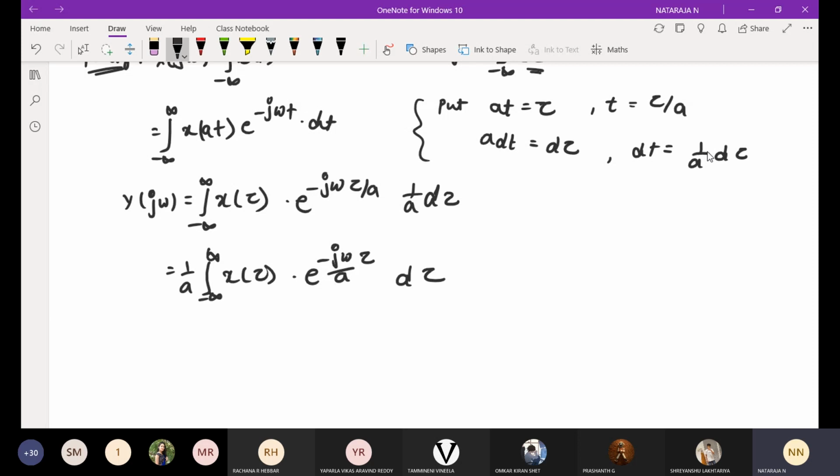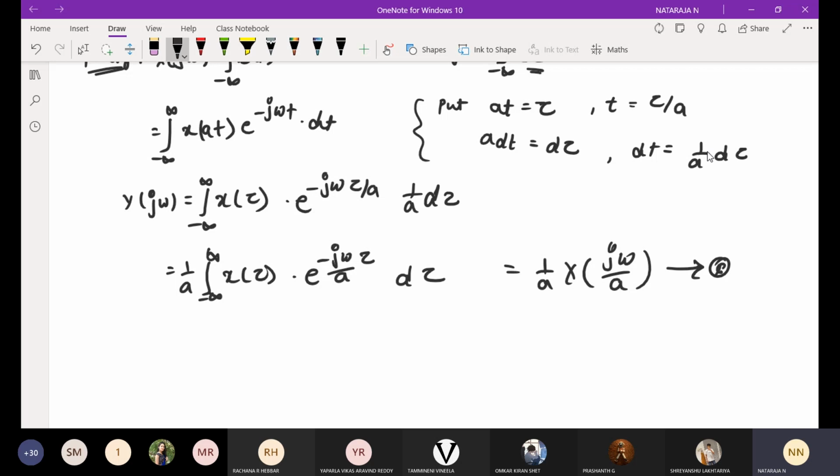Then I can represent this as 1 over a outside, I will keep it as it is, integral from minus infinity to infinity x of tau into e power minus j omega tau by a. I am going to replace this with X of j omega by a. This is my equation number 1.